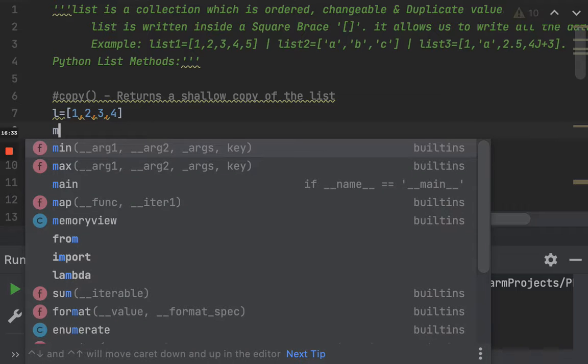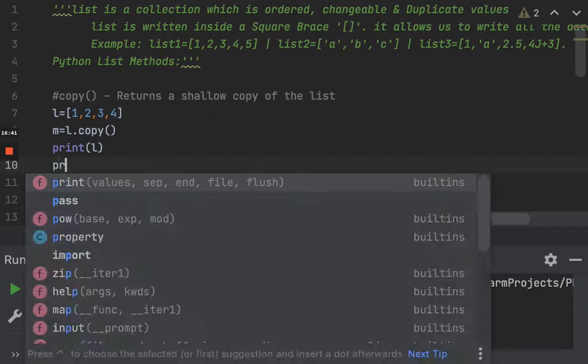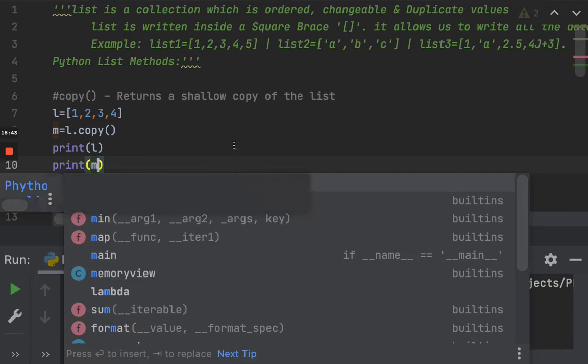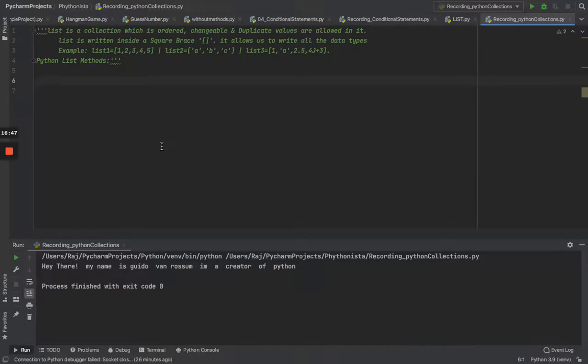So if I take any variable, m is equal to l dot copy, and if I print out L over here and also print M, you can see that L has been copied to M. Okay, awesome. So by this we have finished all the methods inside the list. So let's do a sample program to understand even more.